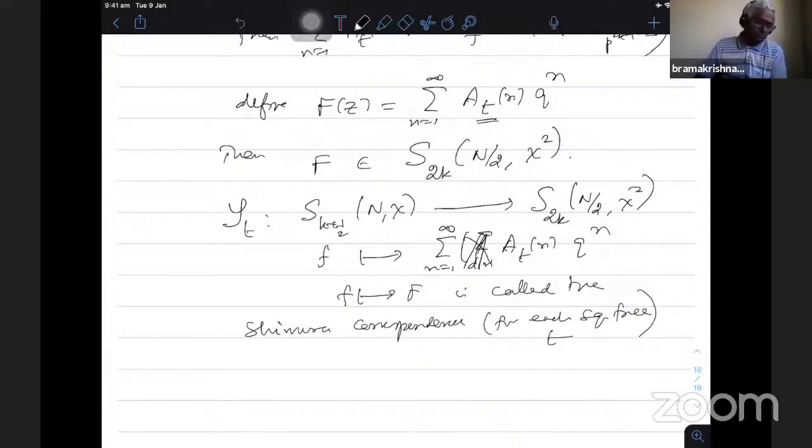So when k equal to 1, what happens? Okay, if the weight is 3/2, it is not in the usual sense. Any question up to now?